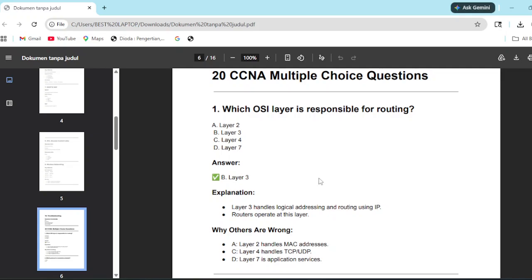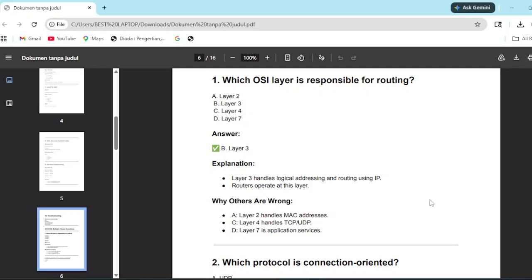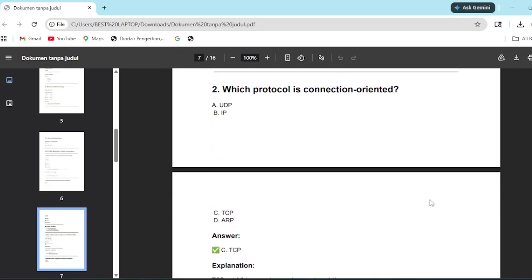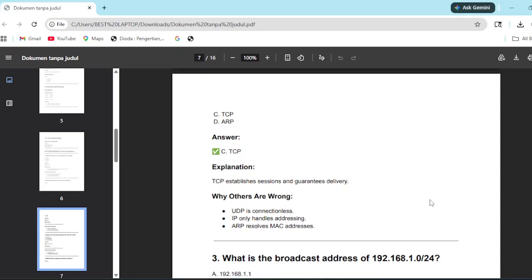The answer was B, layer 3. The explanation: layer 3 handles logical addressing and routing using IP, and routers operate at this layer. The others are wrong because layer 2 handles MAC addresses, layer 4 handles TCP and UDP, and layer 7 is application service. The second question: which protocol is connection oriented? The answer was C, TCP. TCP establishes a session and guarantees delivery. The others are wrong because UDP is connectionless and IP only handles addressing.